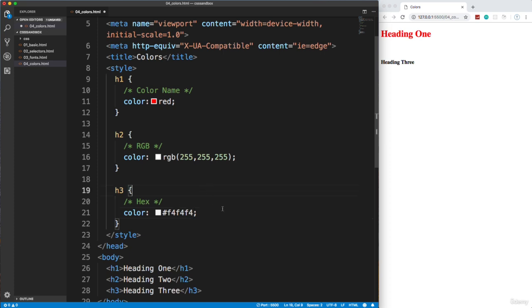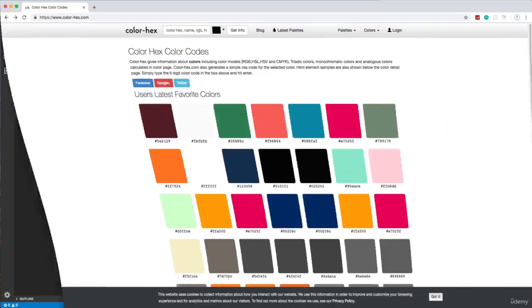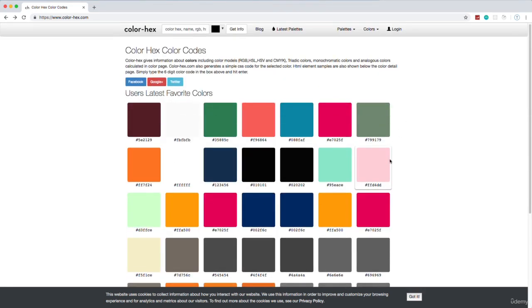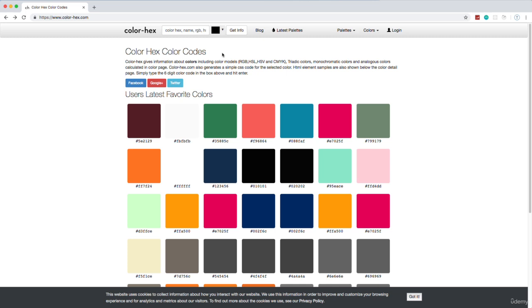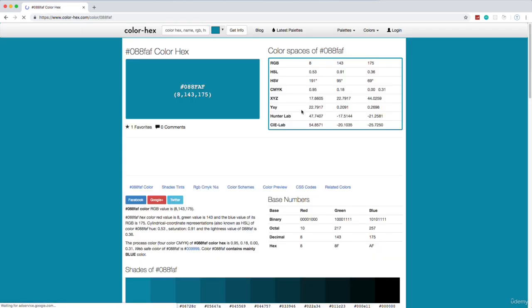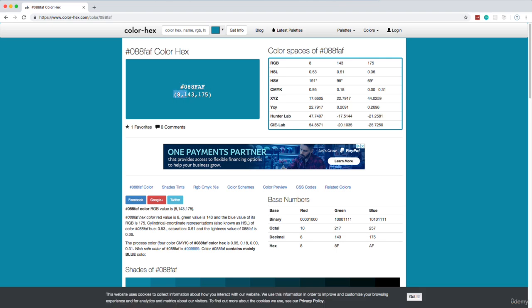As far as colors, like different blues or reds and stuff, I'll use a reference like this website here. This is color-hex.com. So we just have a palette here of different colors. These are just the latest favorite colors. But we can go up here and we can use the color palette. But if I click one of these, like let's say this is blue right here. Let's say we're building an application or a website and we like this blue. If I click on that, it shows us the hexadecimal, the RGB value, and then other color types as well that I didn't talk about, like HSL, HSV. And you can use these in CSS, but I don't, and they're not that common.